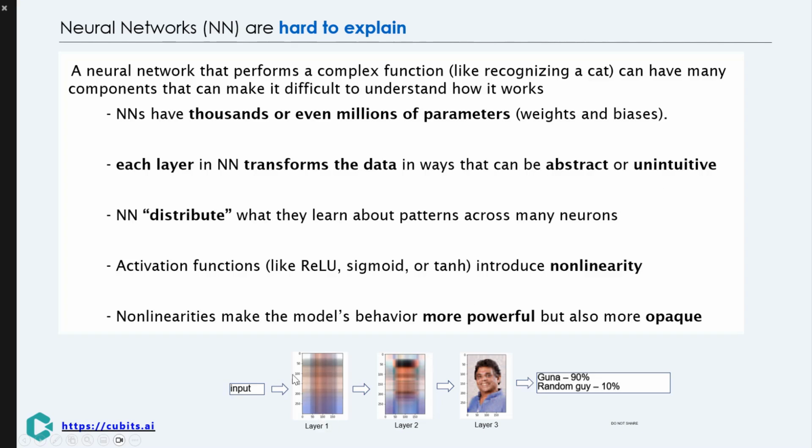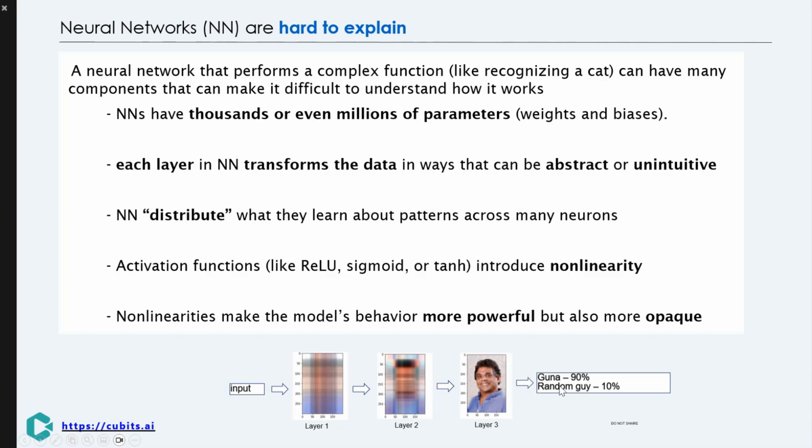This makes understanding their function challenging. Activation functions, such as sigmoid, introduce nonlinearity, enhancing the model's capability but also adding to its opacity. In essence, neural networks are powerful tools, but their inner workings can be quite enigmatic.